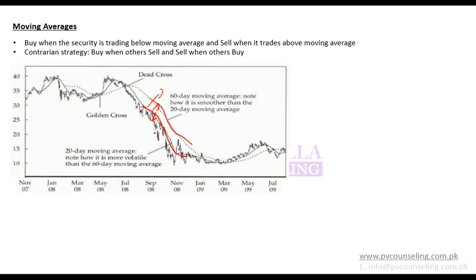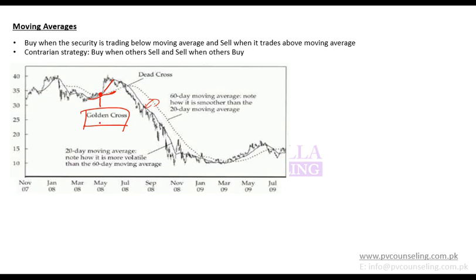Because if I take average of last 20-day prices, that will be closer. If I take average of last 60-day prices, that will be a bit farther than the current price, or wouldn't be a true reflection of the current scenario. And so the two will be moving in different directions. The point at which a lower day moving average crosses a higher day moving average and goes above it, that point is known as golden cross. That means an uptrend is being formed.